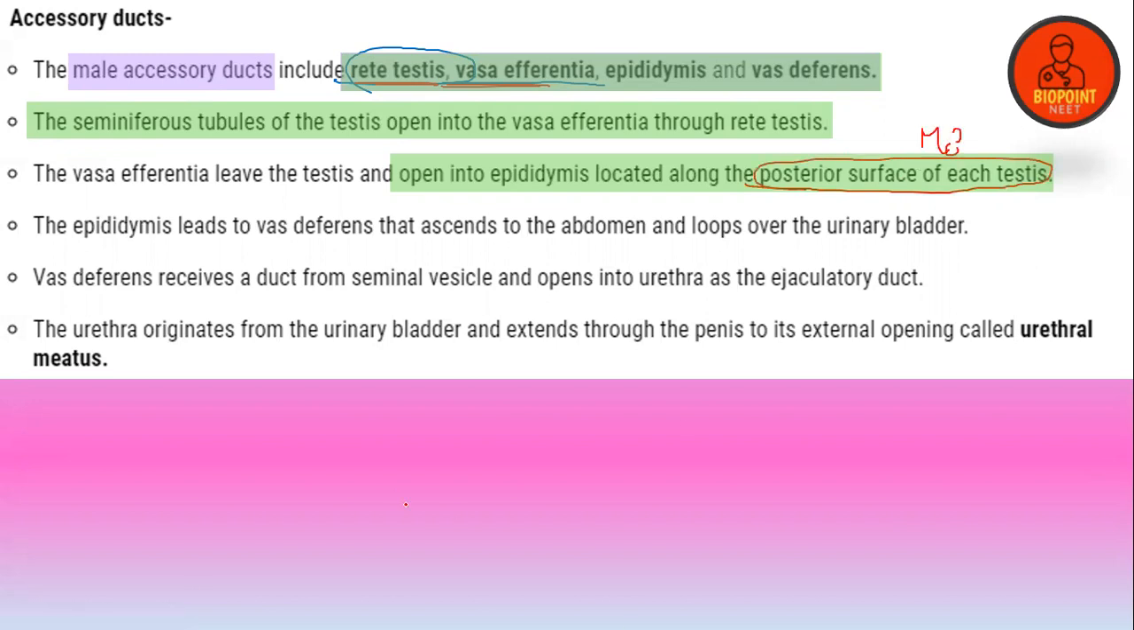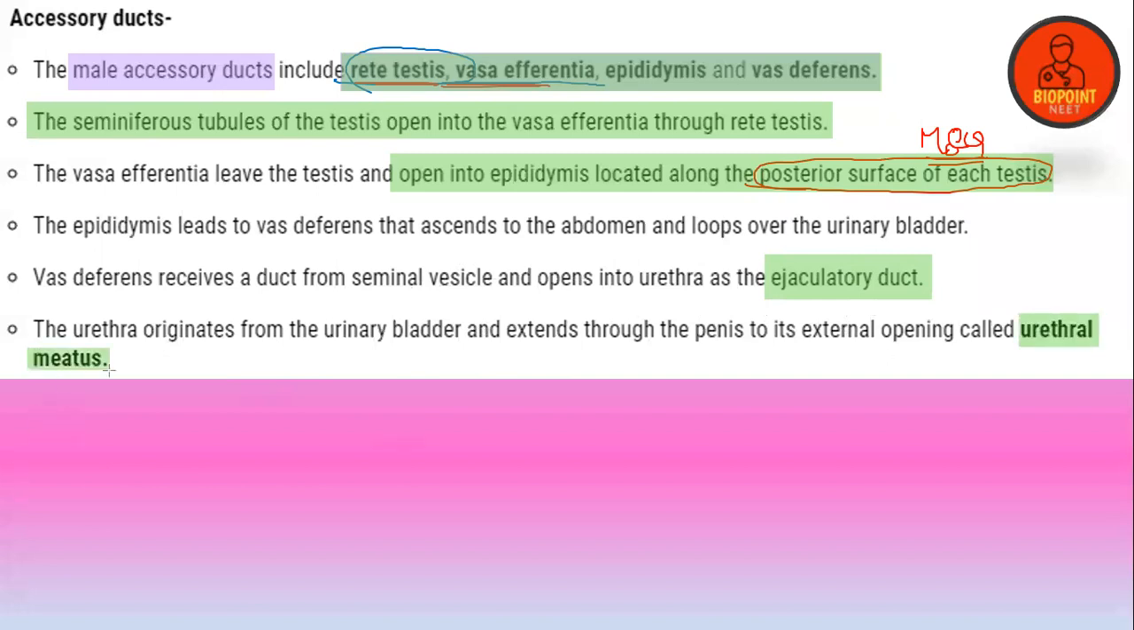This is an MCQ which you can expect for NEET 2021. The epididymis leads to the vas deferens, which loops over the urinary bladder. The vas deferens receives a duct from the seminal vesicle and opens into the urethra as an ejaculatory duct. The urethra acts as a common passage for both urine as well as semen in the case of human males, and that leads to an external opening called the urethral meatus.